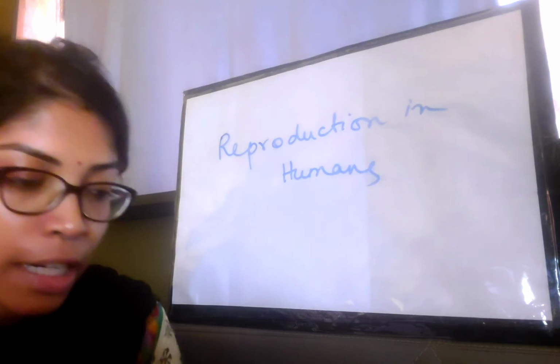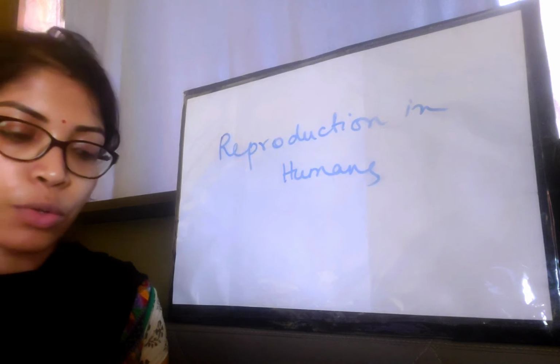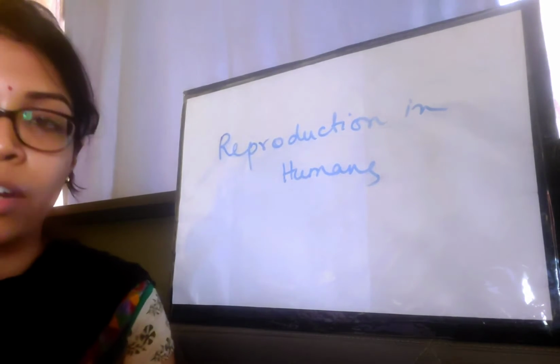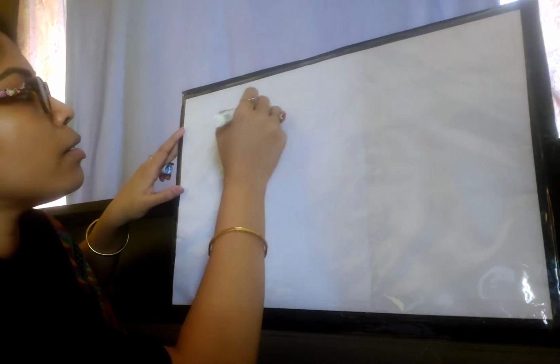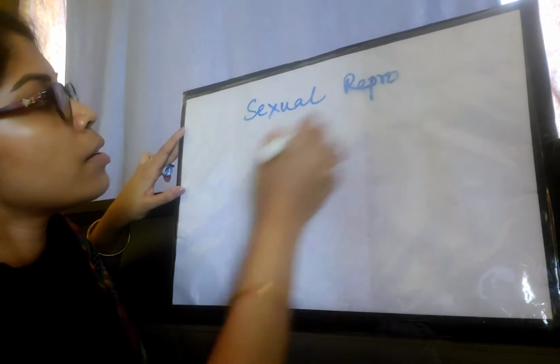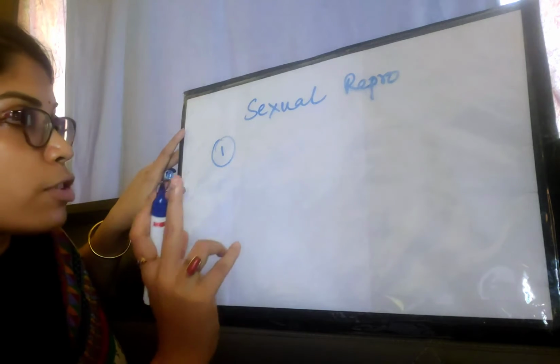Okay, so let's talk about sexual reproduction. In human beings, you already know that sexual reproduction involves two organisms, male and female. So let me write it down again. Two organisms are required for sexual reproduction.